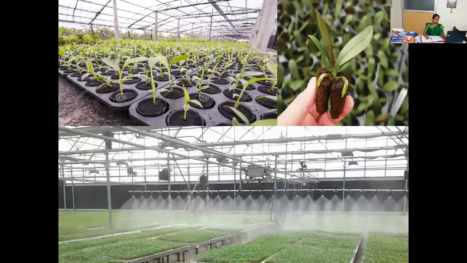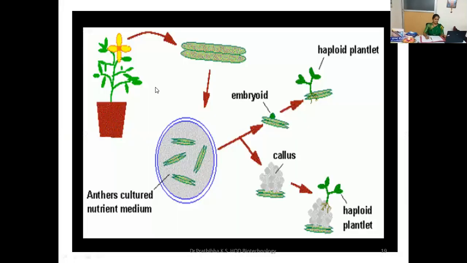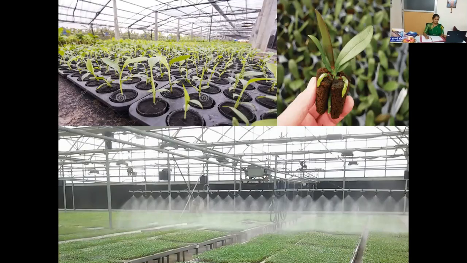Here you can see that after plant tissue culture, the tissue cultured explants were washed thoroughly and transferred to the greenhouse condition. In the greenhouse, in very small pots with coco peat, they will be grown, and once they attain stability in the greenhouse under controlled temperature, they will be transferred to the field, from lab to land. Okay, I told you already about this greenhouse condition, right?